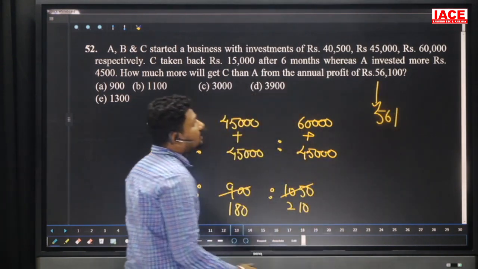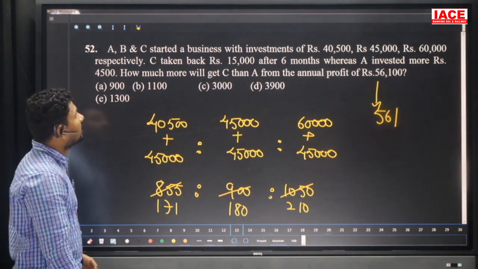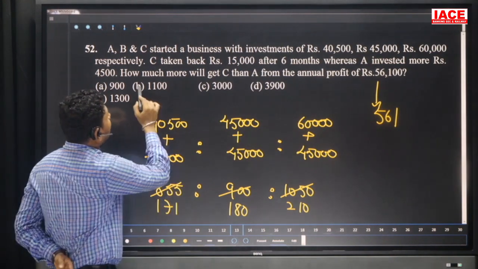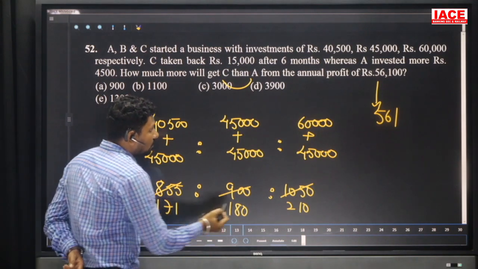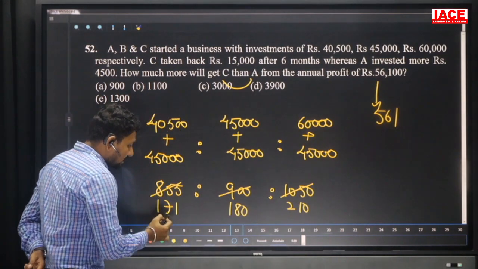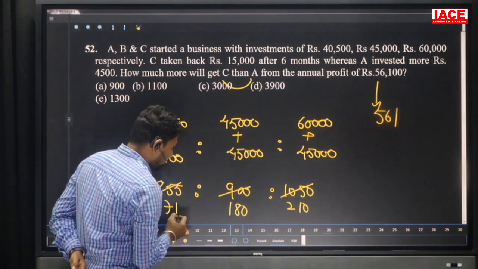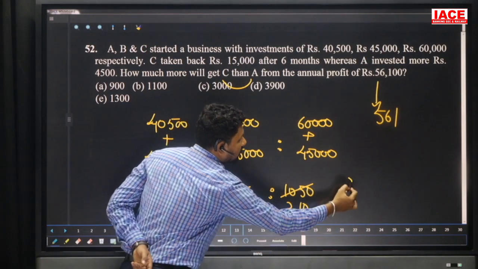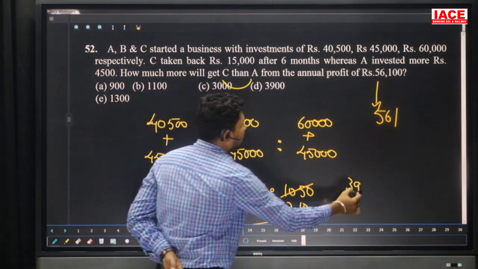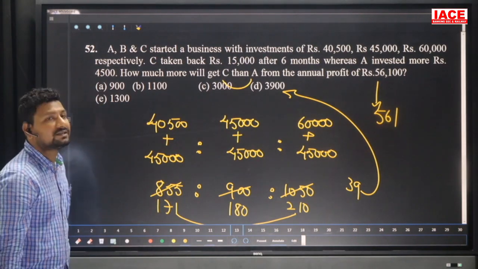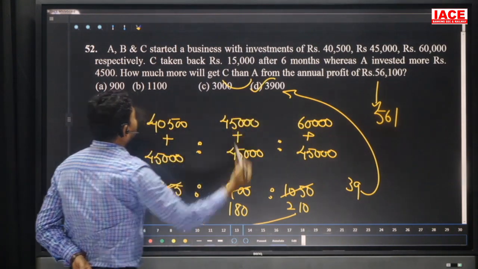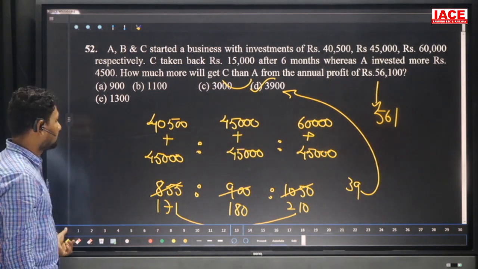561 parts is equal to 56,100. We need what is the value? How much more will C get than A? C gets 210 and A gets 171. What is the difference? Here the difference is 39 parts. 39 parts is equal to how many rupees? 3,900. Our option is what is the option? D option. Then move on to the next question.